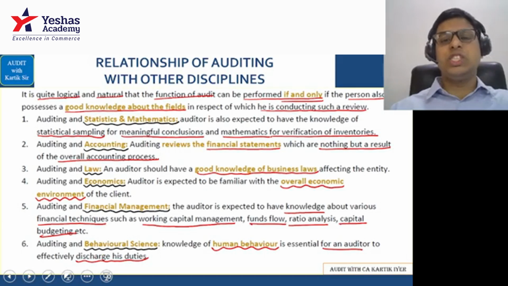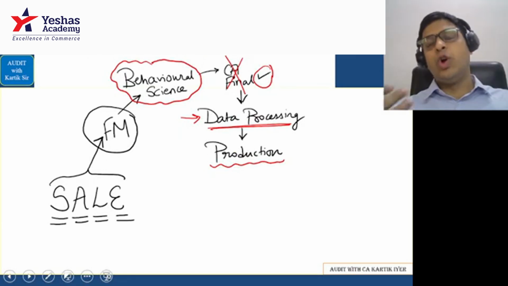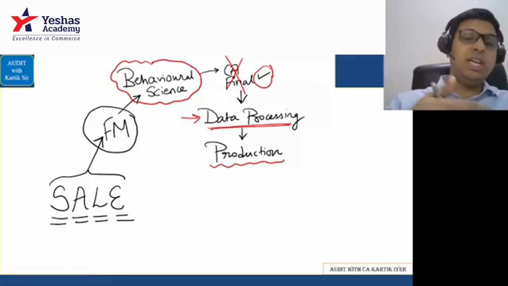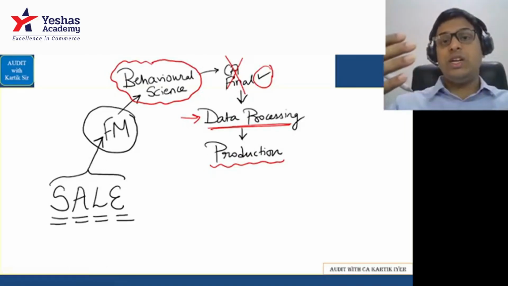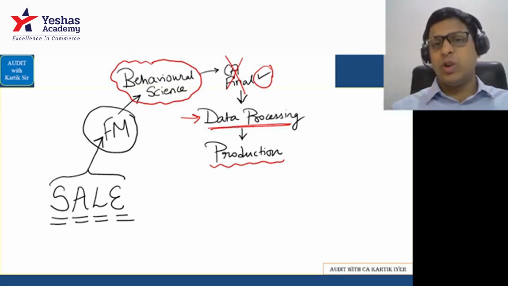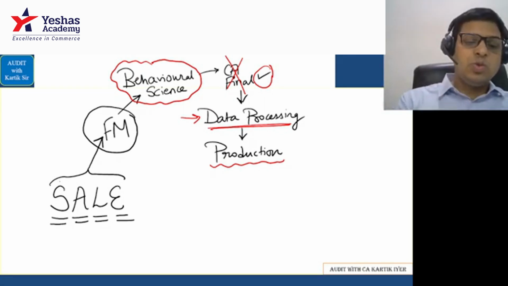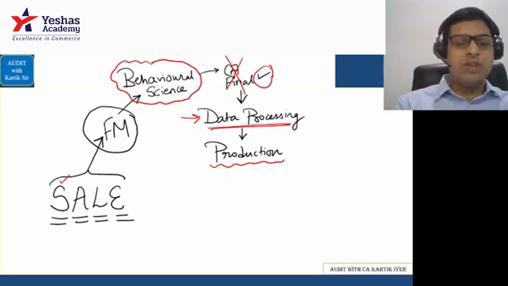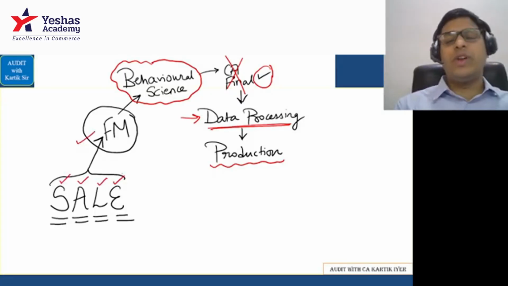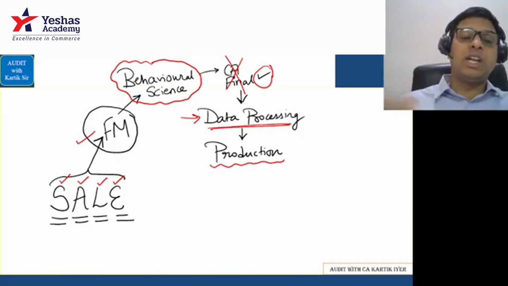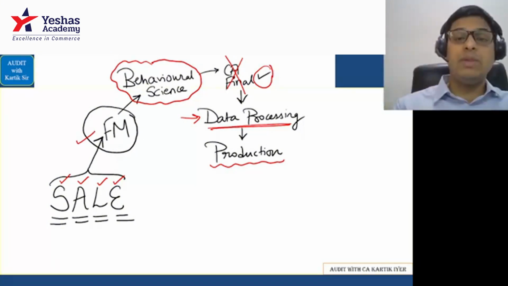That is basically the relationship of auditing with other disciplines. In this, we did the job to CA journey. When you are in that journey till you get a job. So this story we are done. So first we see you in CA Foundation. You do the subjects of statistics, accounts, law, and economics. In CA Inter, you do financial management. Then you do your articleship. There you get to meet people, so you understand the behavior of people.